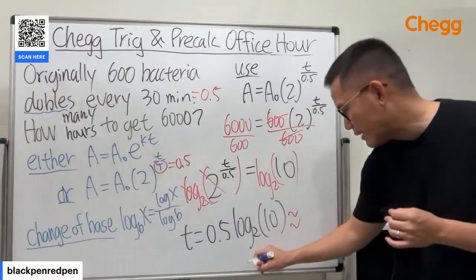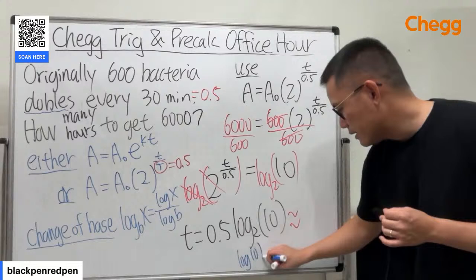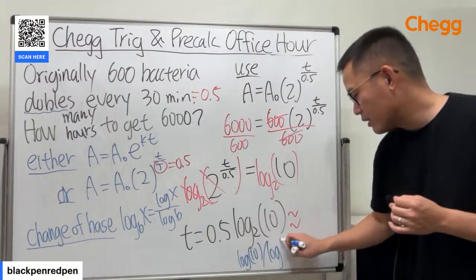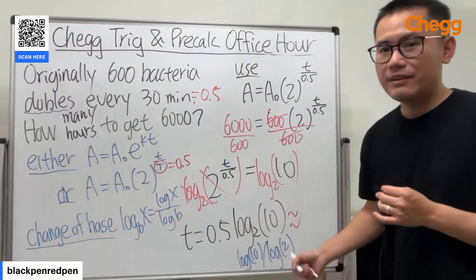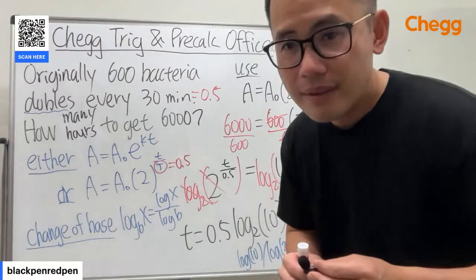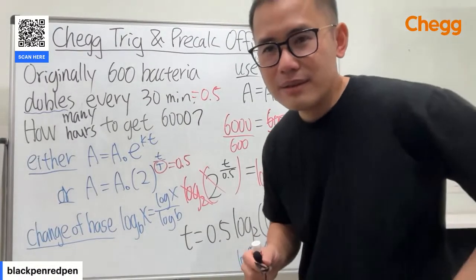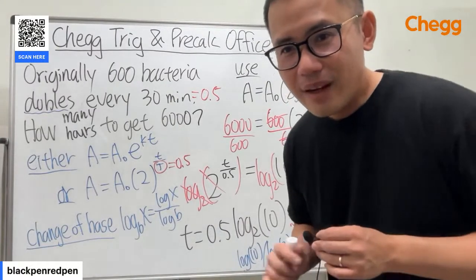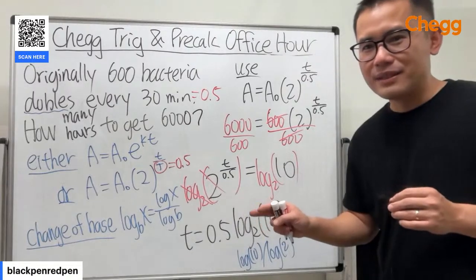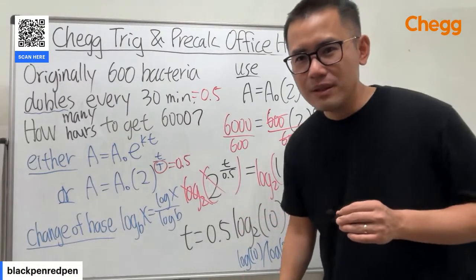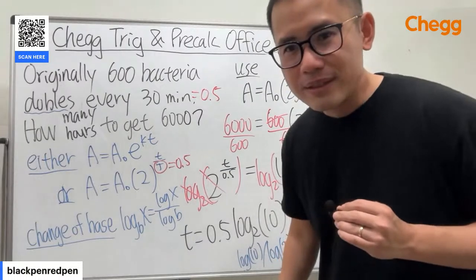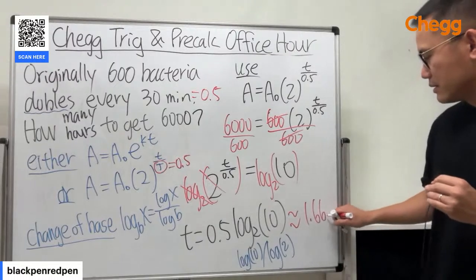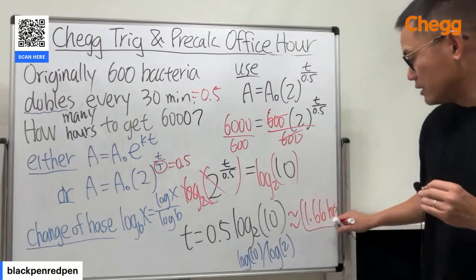So in this case, we will have to enter log of 10, and you should have the log key on the calculator, divided by log of 2, right? And then after that, multiply by 0.5. 5 hours? Such a nice number. Let's do 2 decimal approximations. 1.66 hours. Okay, I get 2 answers. 2 people say 1.66 hours. Still pretty nice as well.